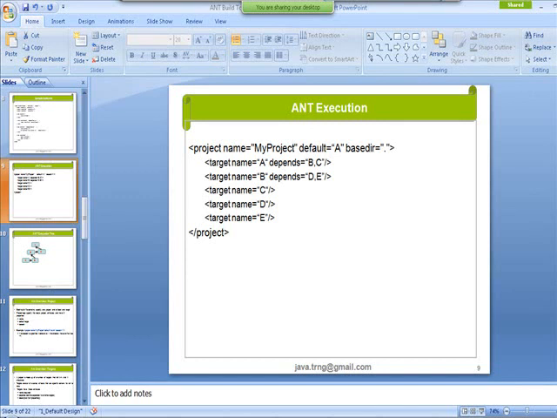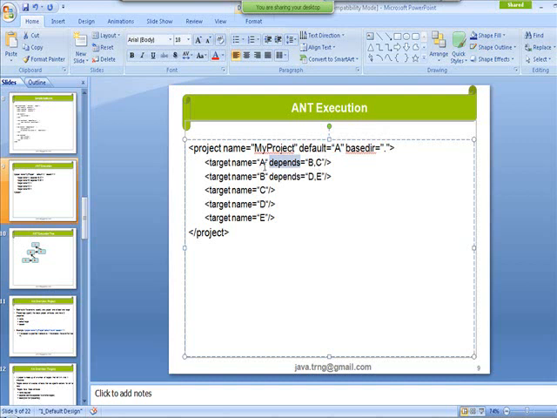Okay? And every target will have a unique name. If you want, you can provide the description, and there's another attribute called depends. It tells you what other targets are to be executed first before executing this one. And if I ask a question, how do you know what is the default one, the very first executed target when I'm trying to run this build XML? Yes, it starts execution from the default target which is specified in the project element.